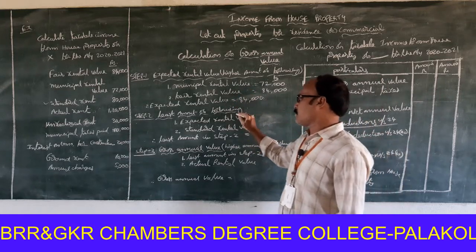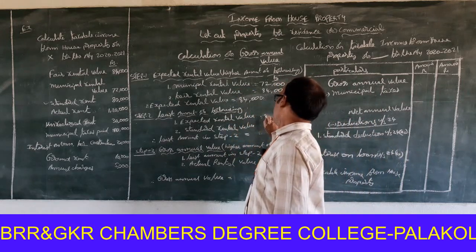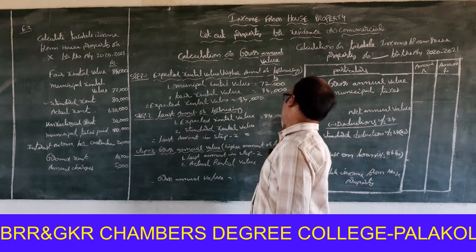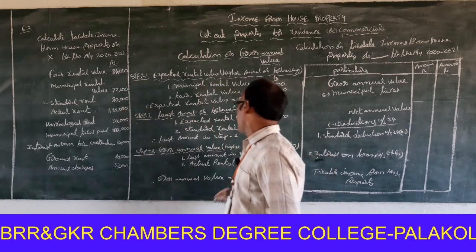Next, the least amount of the following. First one, expected rental value is equal to 84,000. Second one, standard rental value, how much? 80,000.